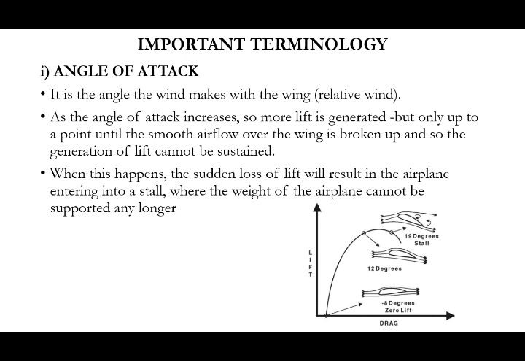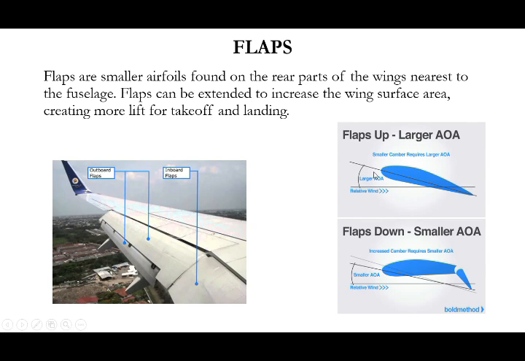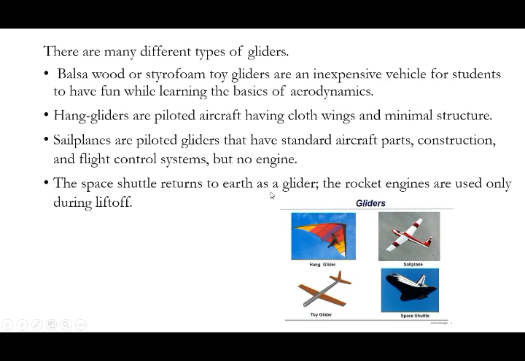Next, important terminology used in aircraft. First one, angle of attack. As I said earlier, angle of attack is the angle between the wing and the relative wind. This is a chord line. What is a chord line? A line joining the leading edge to the trailing edge. So the angle between the chord line and the oncoming wind is the angle of attack.